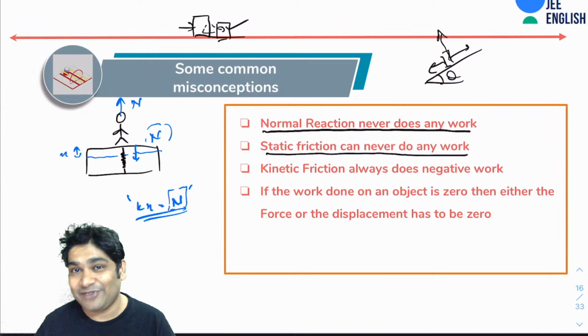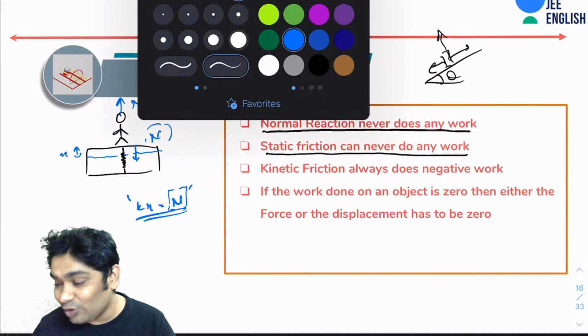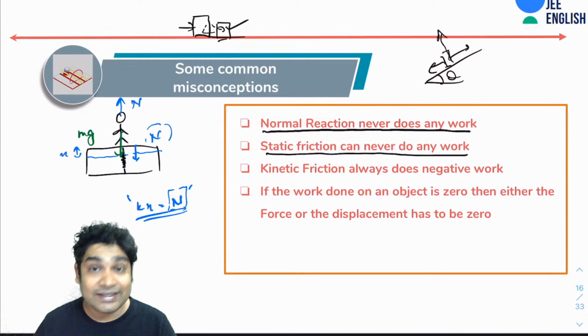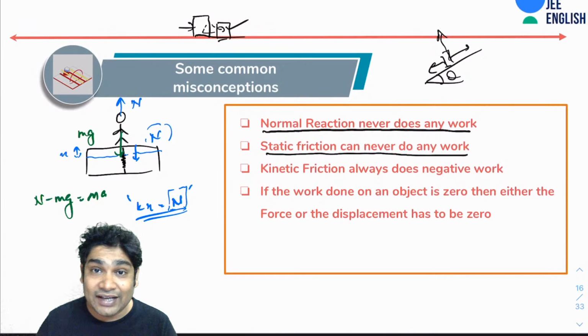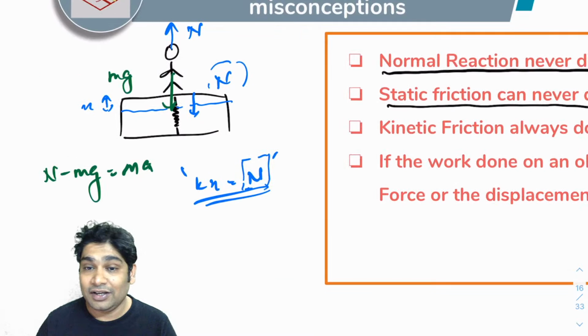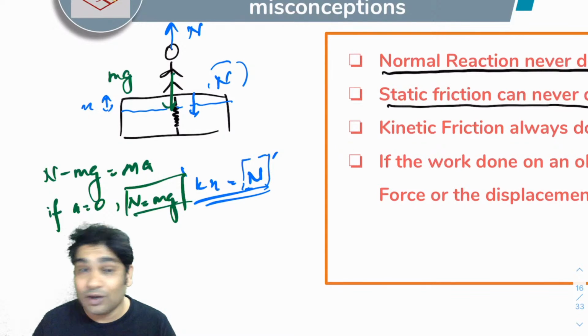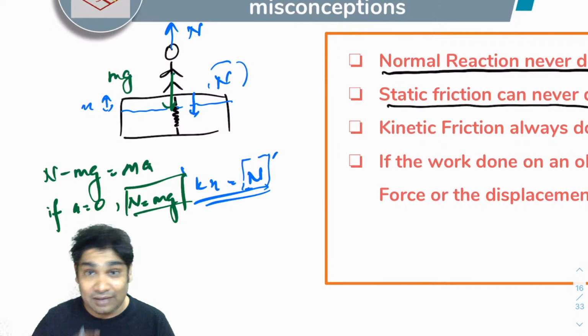In both cases, if you make an FBD of yourself, you have two forces acting, one mg, another N. So the net force would be N minus mg, and that should be equal to ma. If the acceleration of the lift, a, is zero, then you will get N equals mg. So in that case, your weighing machine will in fact show you your true weight. But if a is non-zero, then your weighing machine will show you a different reading.